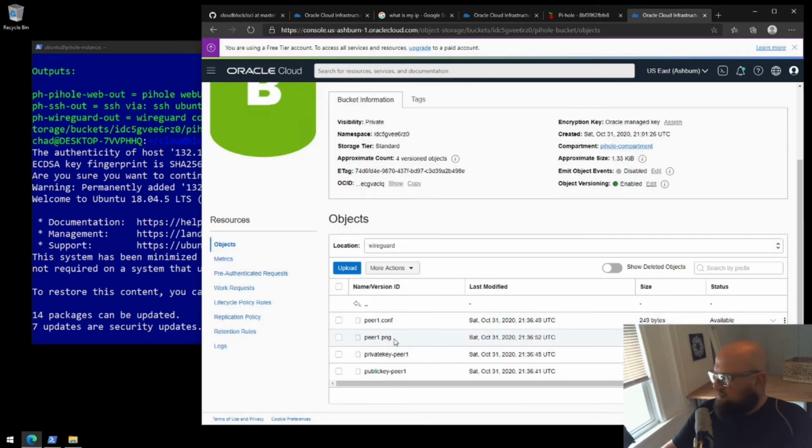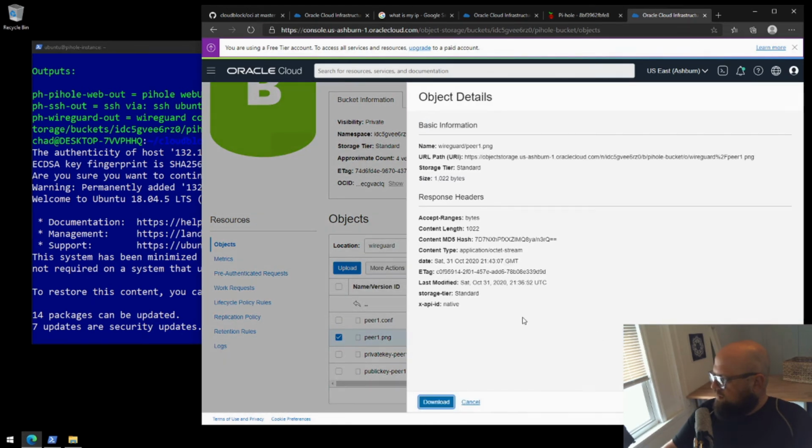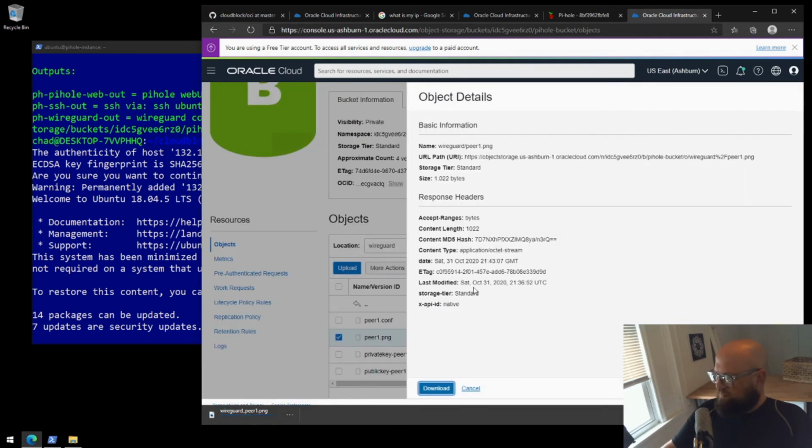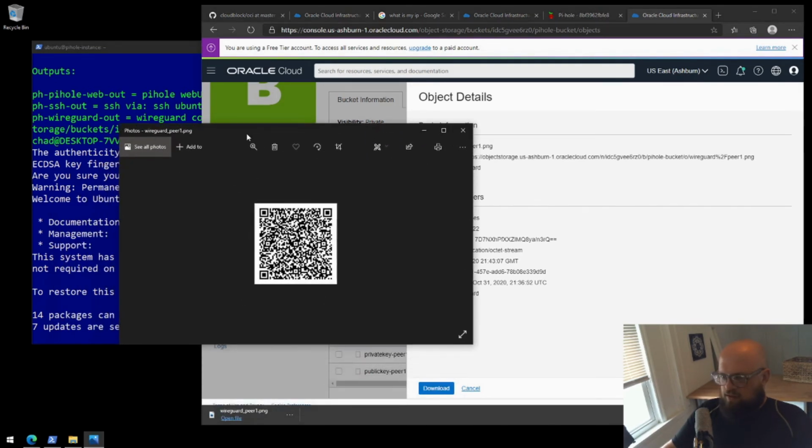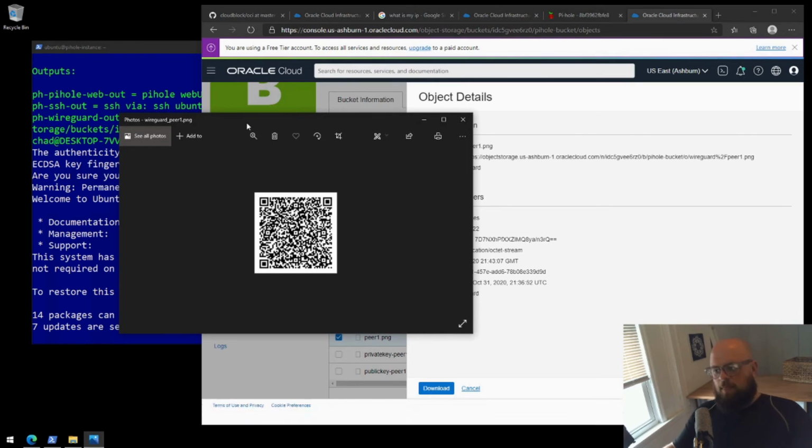There's peer1.png. I don't know that we can view that in the browser. View object details, maybe. No, but I'll hit download. And this will give us a QR code that our clients can access. So here we go. A couple things to note: how to use this service once you've deployed it.